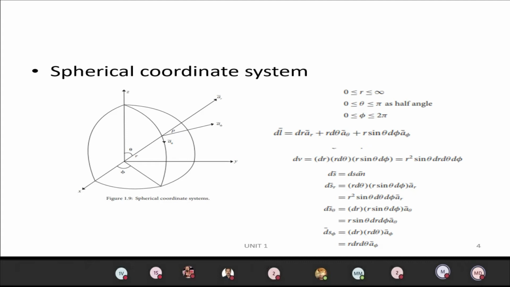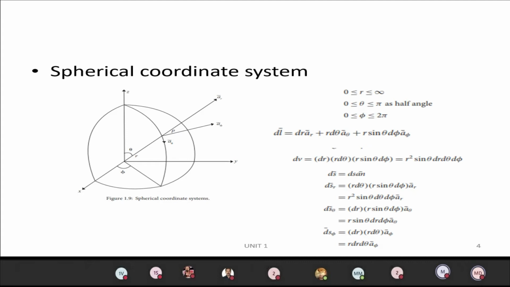Differential length: dl equals dr ar plus r d theta a theta plus r sin theta d phi a phi. This is what you will get for dl. The differential volume is given by this formula.